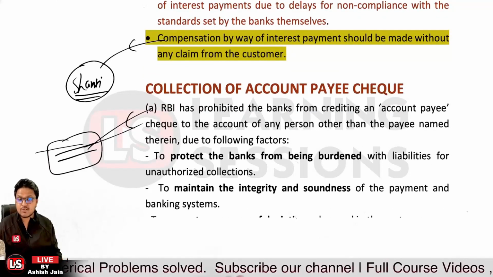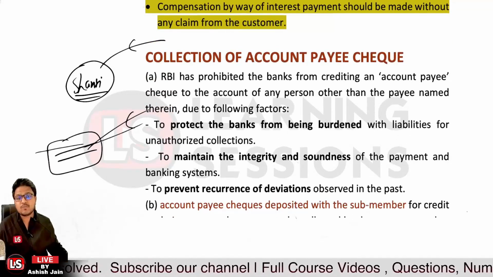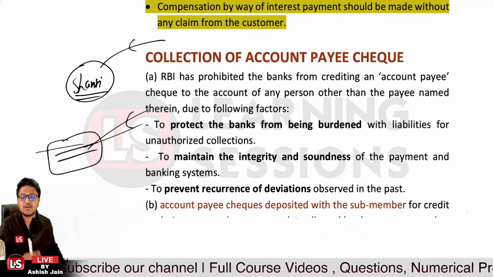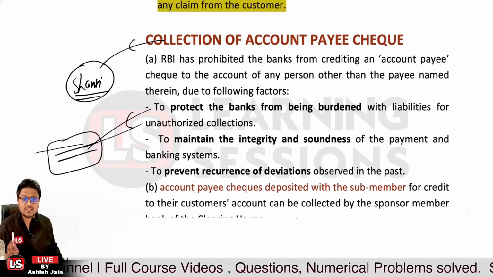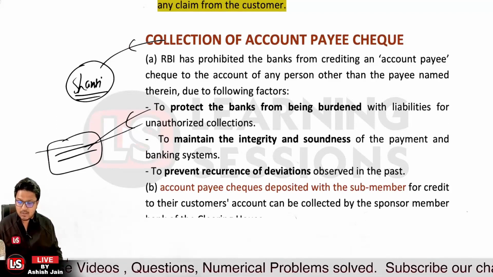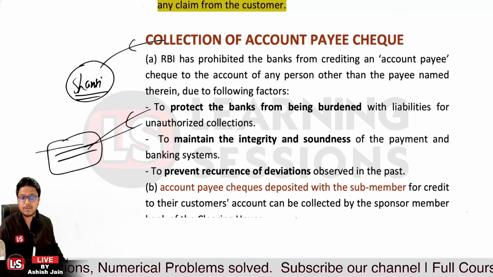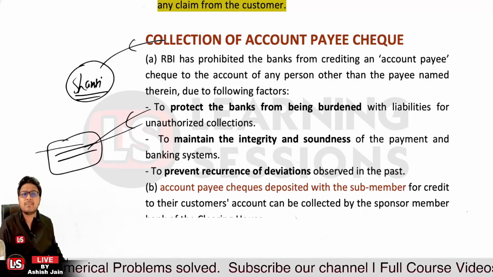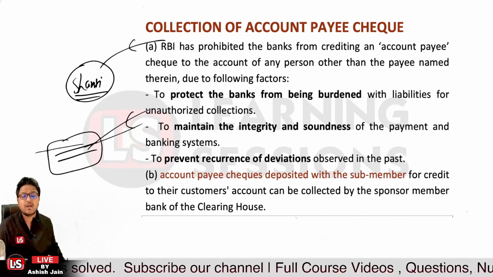And also it is there so as to maintain the integrity and soundness of the payment and banking system, and so as to prevent the recurrence of deviations that have been observed in the past. So account payee deposit checks must be collected in the name of that particular account holder only, in whose name the check has been drawn. Account payee checks deposited with some member for credit to their customer's account can be collected by the sponsor member bank of the clearing house.